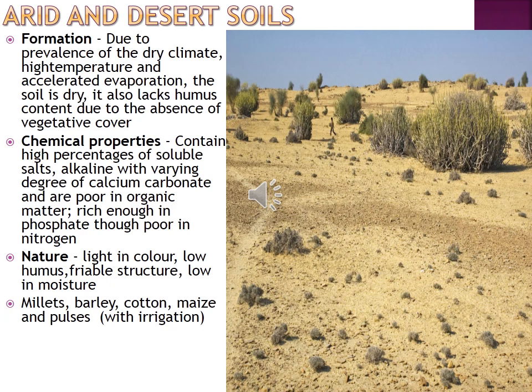Where can you find arid and desert soil? Very good, Rajasthan. The whole of Rajasthan, and also the north part of Gujarat and south of Punjab. Then the crops grown: millets, barley, cotton, maize, and pulses. If an irrigation facility is available, we can cultivate these crops.